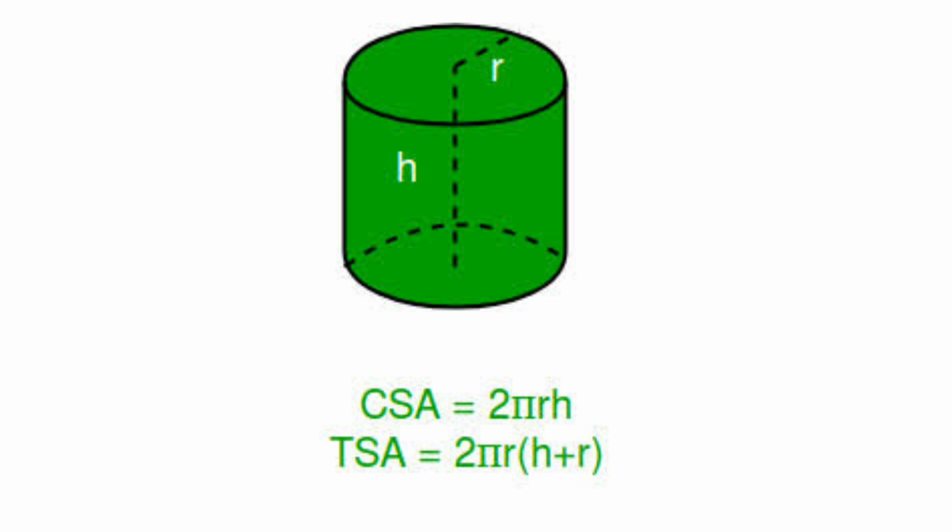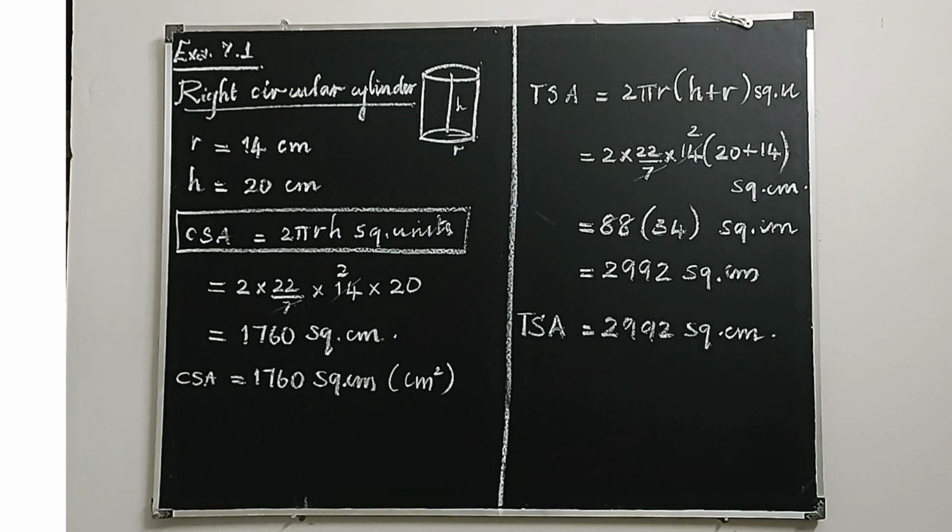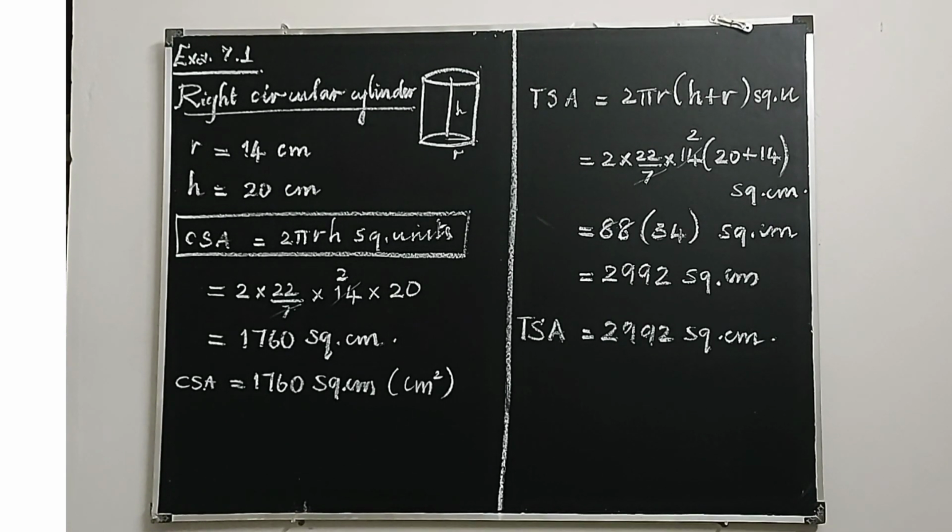Let us see some examples related to the right circular cylinder. Look at example 7.1. A cylindrical drum has a height of 20 cm and base radius of 14 cm. Find the curved surface area and total surface area. This is known as a direct sum because what is asked is the curved surface area and total surface area, and what is required for calculating this, height and radius, are both given in the sum. No twist or indirect information is given, so these are called direct sums.